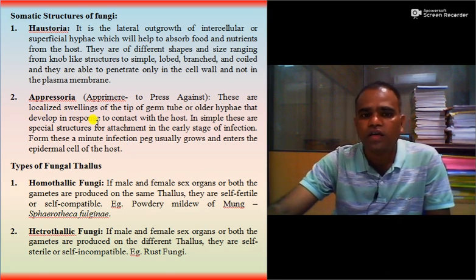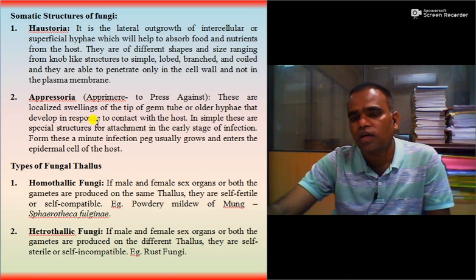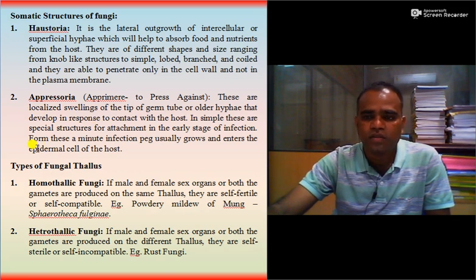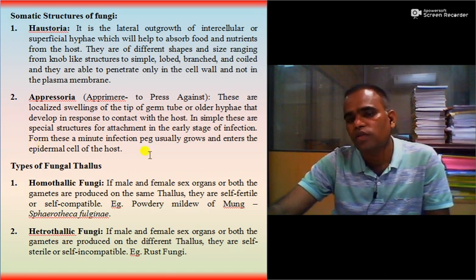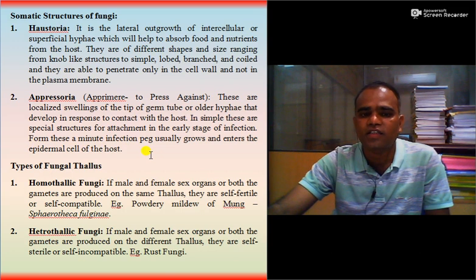In simple terms, these are special structures for the attachment in the early stage of infection, and from these structures only a minute infection peg usually grows and enters the epidermal cell of the host.